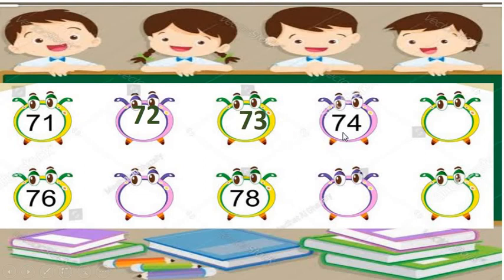We already have 74. So, what will come after 74? 75. Then 76. After that 77. Then we have 78. After 78, there comes 79. After 79, we get number 80.